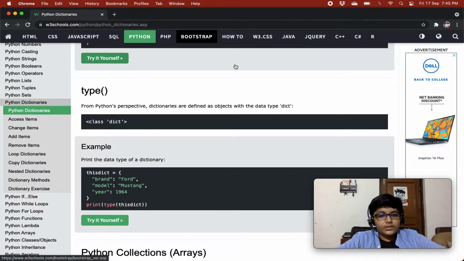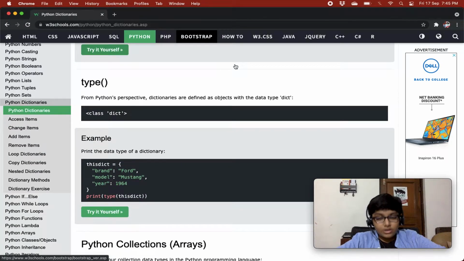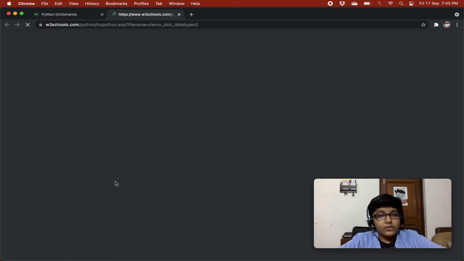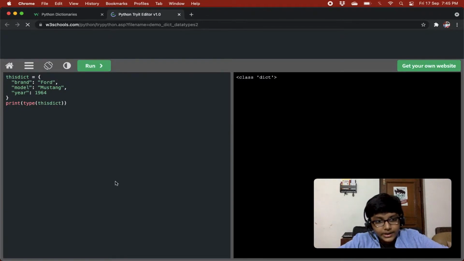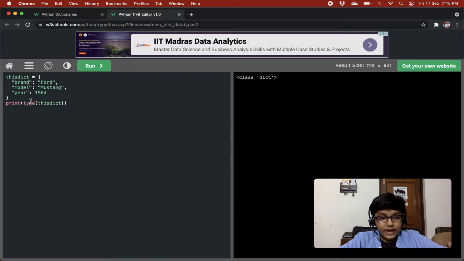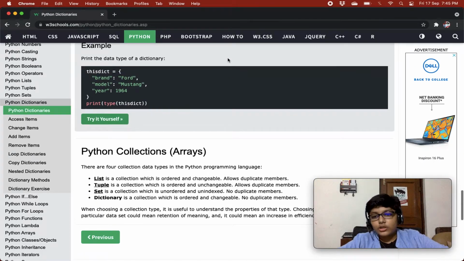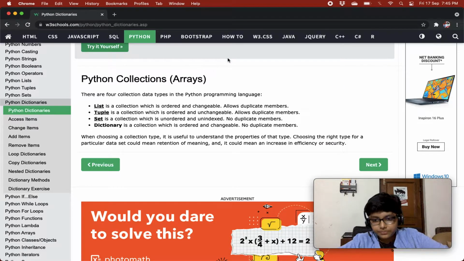Then we are seeing the type method. From Python's perspective, dictionaries are defined as objects with data type dict. So the dictionaries that we create have the data type dict. If we run the type method on a dictionary, we'll get its data type as dict. So this is how we know that dictionaries have the data type dict, right?